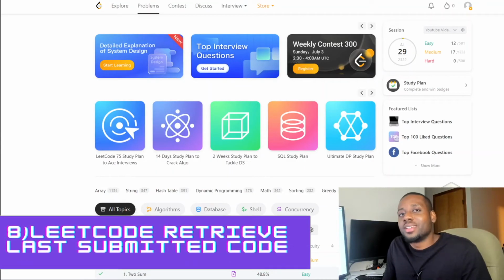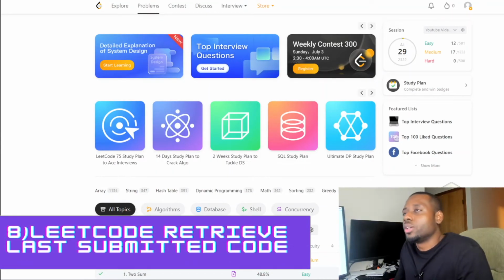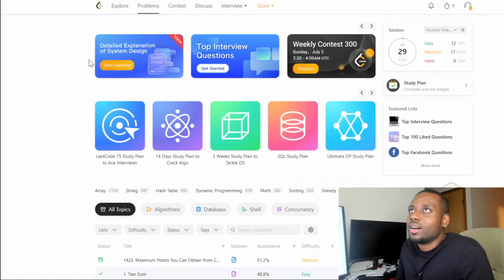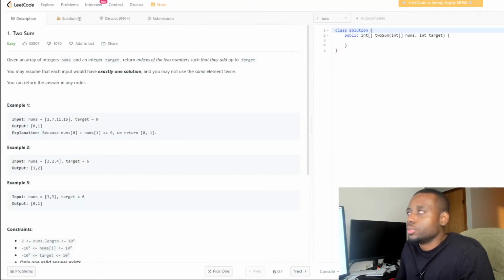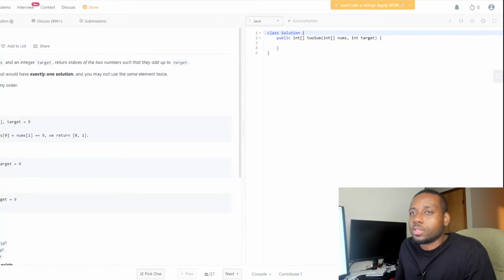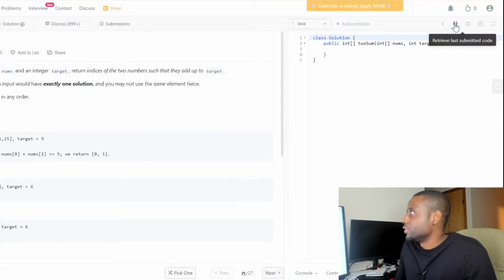At number 8, we have the LeetCode history. This one is a pretty good one. Pretty much you could retrieve your last submitted code. I don't know if you guys can see it, so let me move the screen a little bit. I'm talking about this button right there. This one allows you to retrieve the last submitted code.